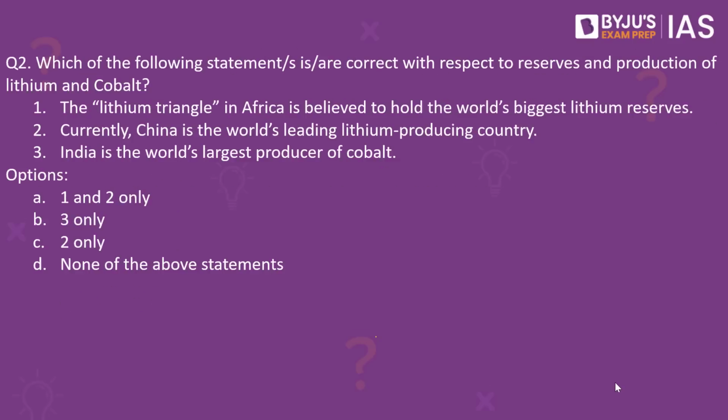Moving on to the second question, which reads, which of the following statements is or are correct with respect to reserves and production of lithium and cobalt? There are three statements given here. The first one reads, the lithium triangle in Africa is believed to hold the world's biggest lithium reserves. The second statement reads, currently, China is the world's leading lithium producing country. And the last statement reads, India is the world's largest producer of cobalt. Please have a look at the options.